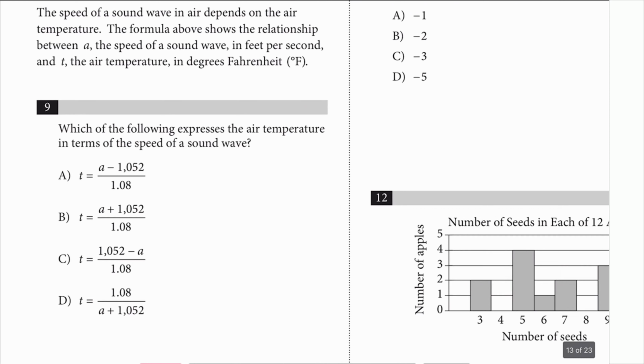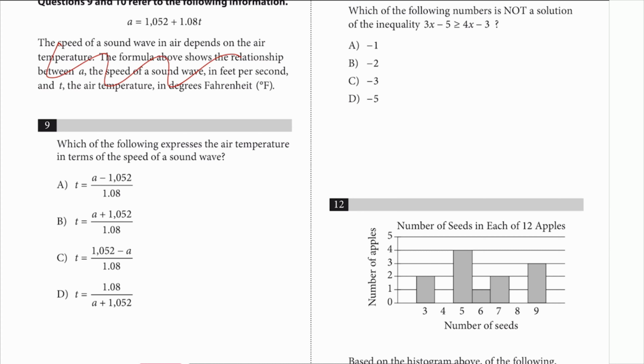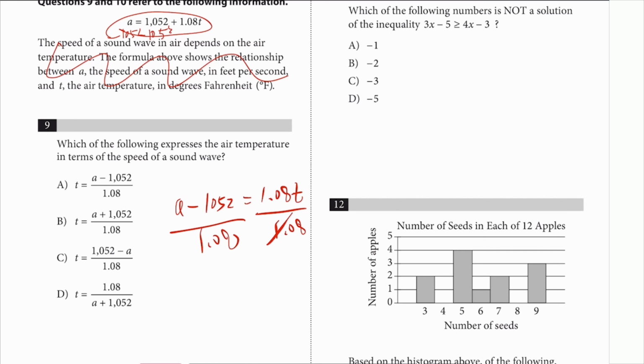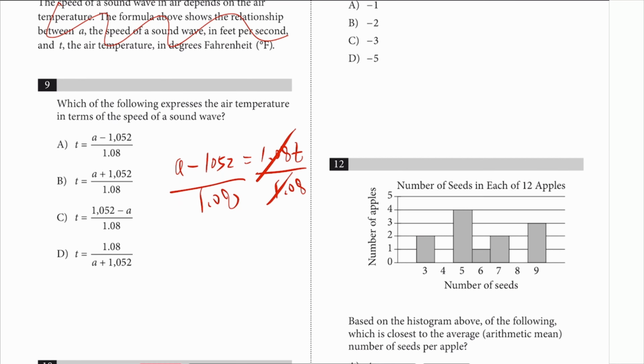Number 9, which of the following expresses the air temperature in terms of the speed of a sound wave? Okay, well, I don't want to read that. Well, it's just right there. You just have to play with it. So you will subtract 1052 on both sides. So you get A minus 1052 is equal to 1.08 T, and divide by 1.08 on both sides, and that's what the T should equal to, which is answer choice A.